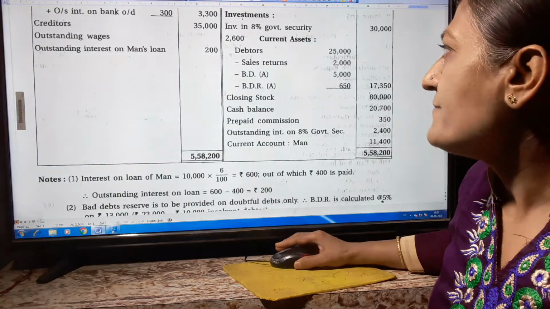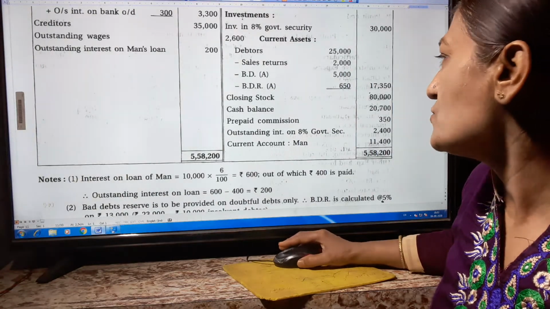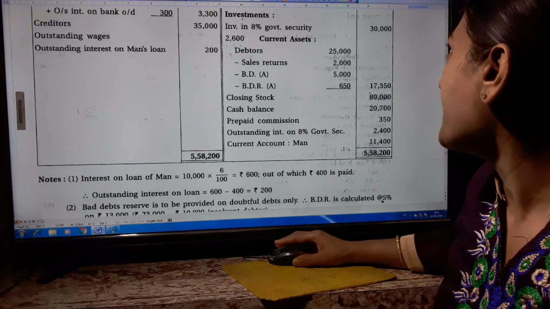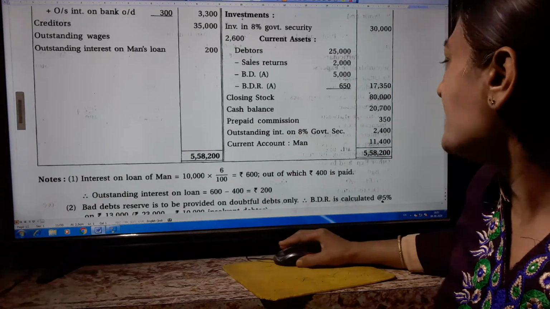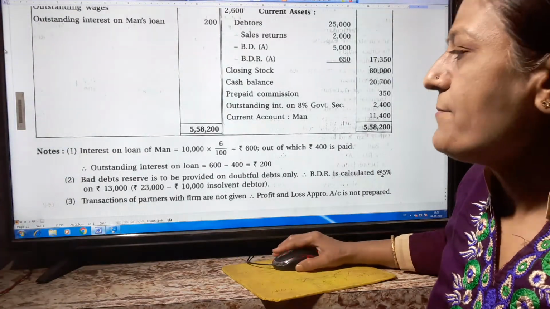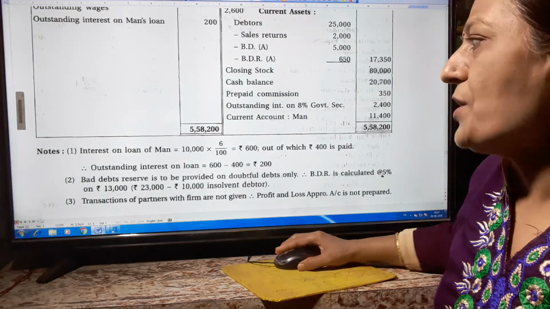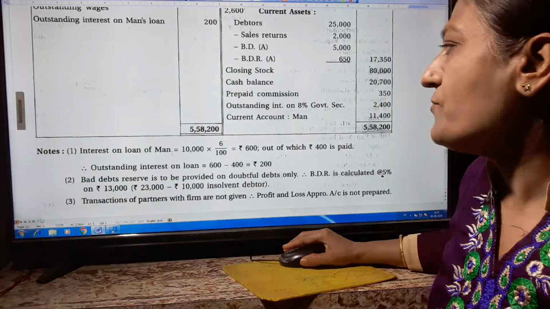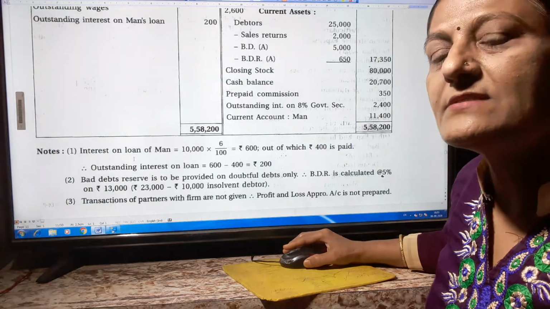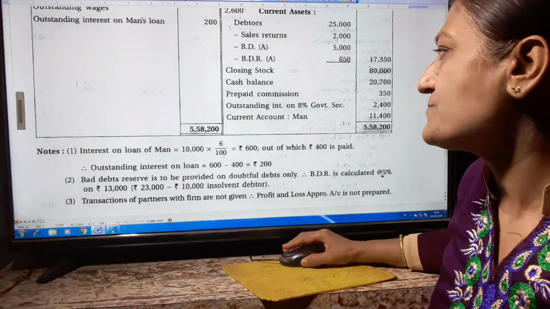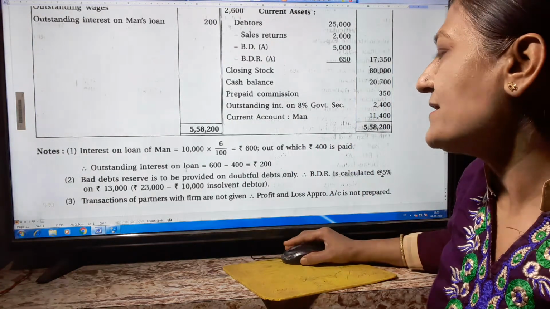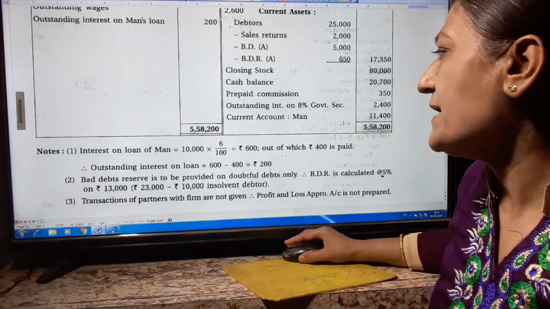Total of both sides: liability side 5,58,200 and asset side also 5,58,200. So both totals are identical in the balance sheet. Now the working note. First, interest on loan of Man: 10,000 into 6 upon 100, because the loan percentage is not given, so we have to calculate at 6%. 600, out of which 400 is paid. Outstanding interest on loan 600 minus 400, then 200.